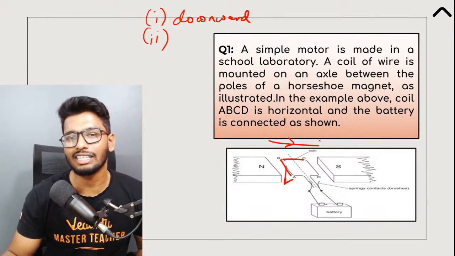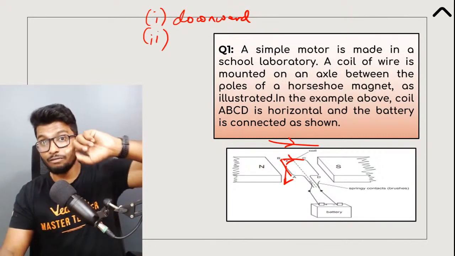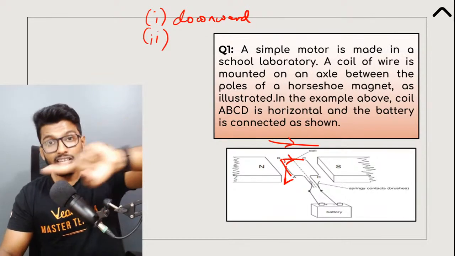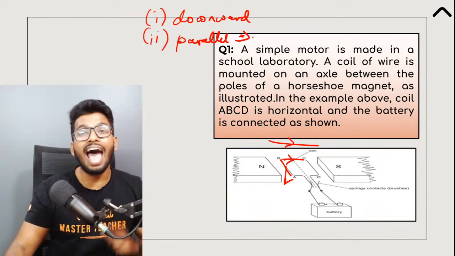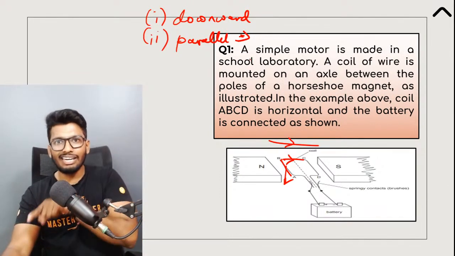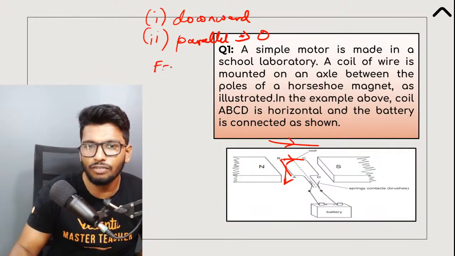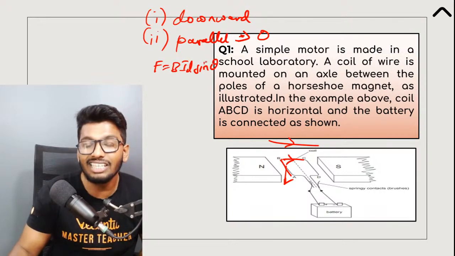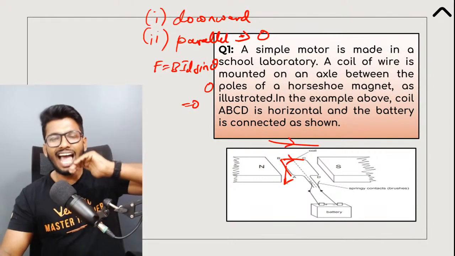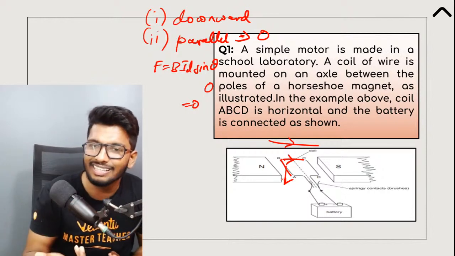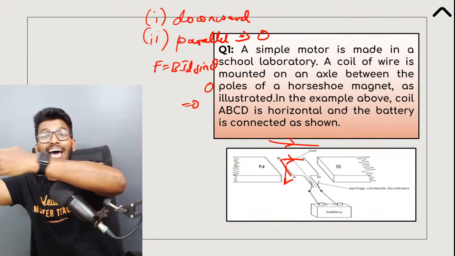Absolutely correct. The reason why this happens is because BC and the magnetic field lines and the current are both parallel to each other. Since they're parallel to each other, the angle between the magnetic field and the current is zero. If you remember the Lorentz force formula, F is equal to BIL sine theta. Here it's sine 0, and sine 0 is nothing but 0. So BC and AD will not take part in the turning effect whatsoever, because the current and the magnetic field are parallel to each other.